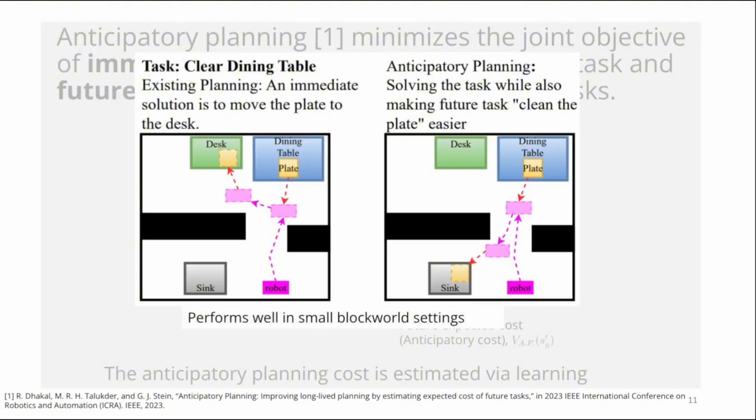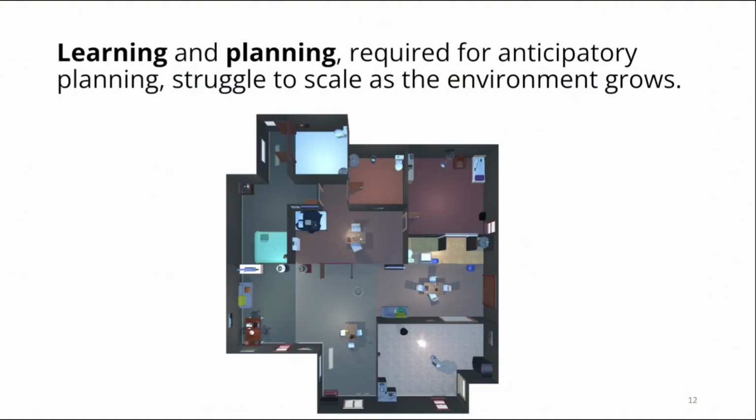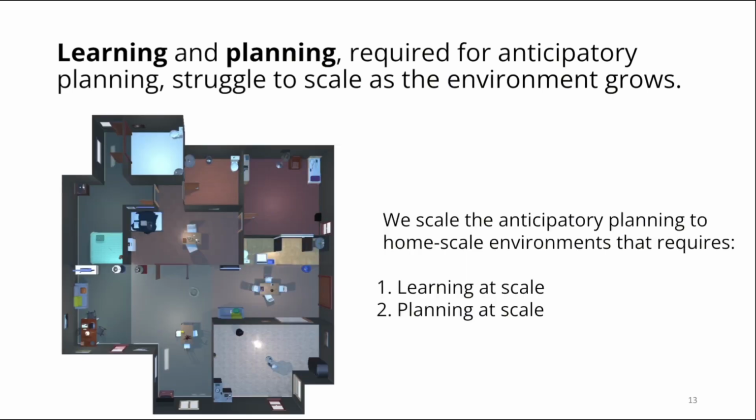Their approach performs well in small block world settings, but anticipatory planning requires search over possible plans and estimating their expected cost, which becomes challenging as the environment grows. In these large settings, there are many assets and multiple rooms that make both the learning and planning intractable. We scale anticipatory planning to home-scale environments, requiring contributions in both scalable planning and learning.